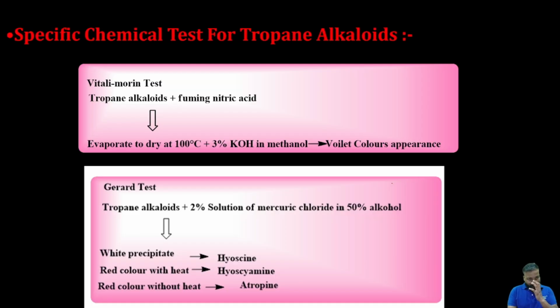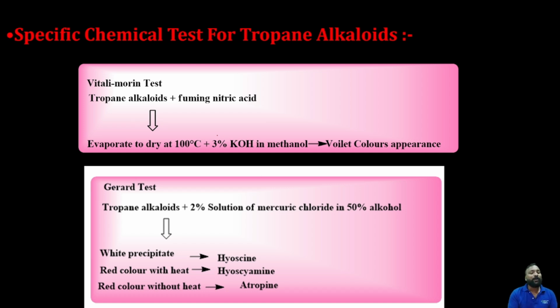Okay, yes. With respect to the tropane alkaloids, we need to know whether there is any special test. For tropane alkaloids there is a special test, my dear students. You should never forget that test. That is the Vitali-Morin test. Tropane, Vitali-Morin, you should remember that. Any tropane nucleus containing drug, any tropane nucleus containing alkaloid, should be tested under the Vitali-Morin test. That's the basic primary chemical test, the basic confirmation test for tropane alkaloids.